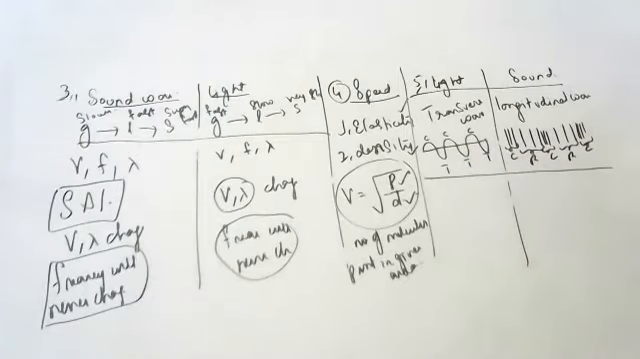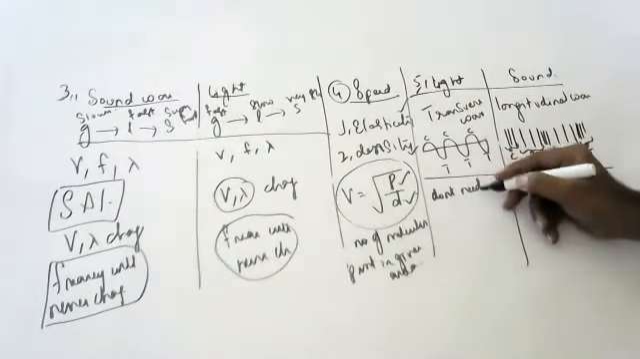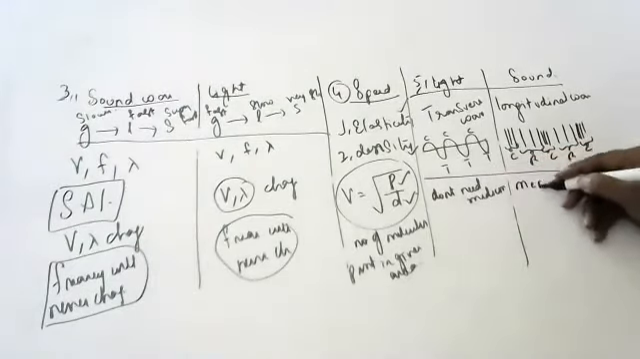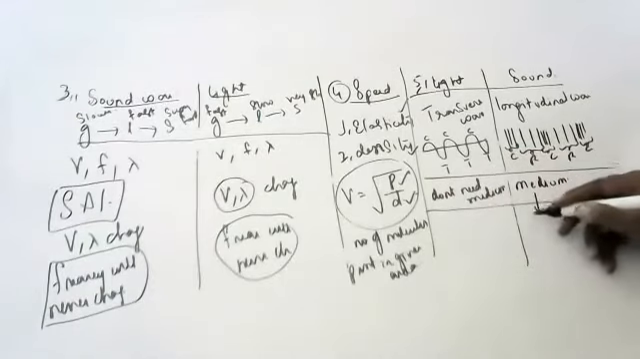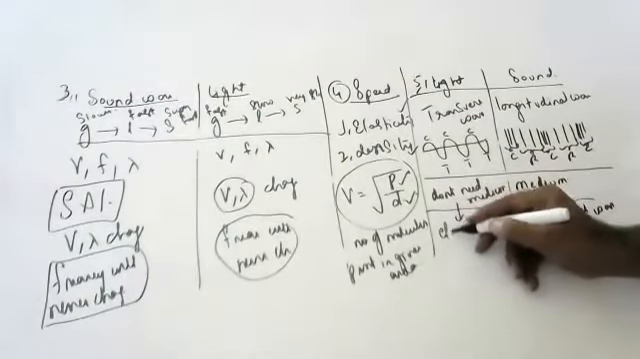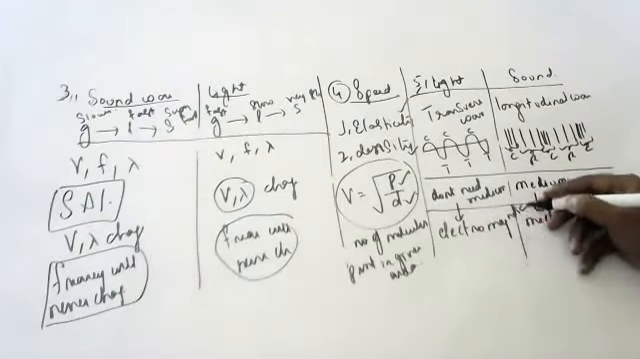You want to say any more? Sir, light doesn't need a medium to travel. Okay, light doesn't need a medium, he's saying. You don't require a medium, whereas sound requires a medium because it is a mechanical wave. Because they require a medium, they are called mechanical waves. Because light doesn't require a medium, they are called electromagnetic waves. Very good.